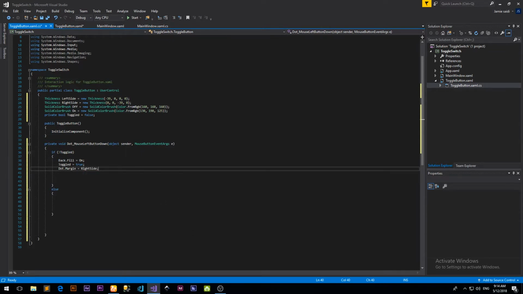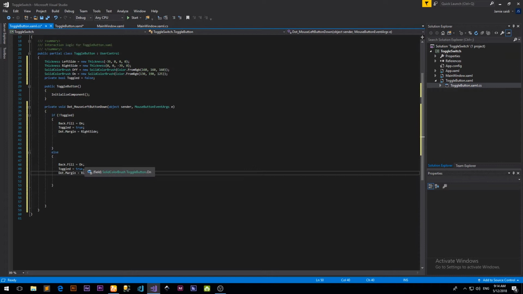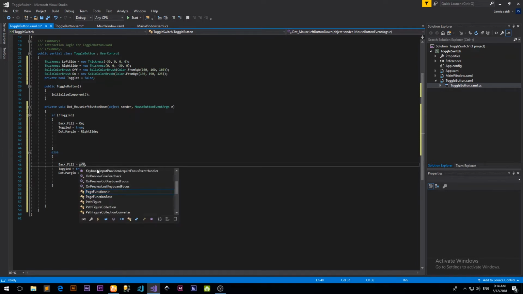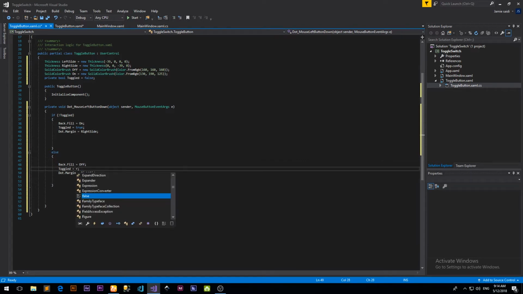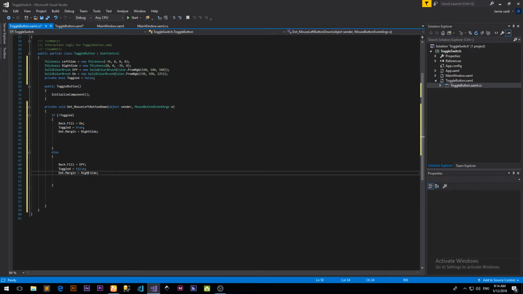Okay, and just copy this and paste it there. In this code, we're going to change this to off, changing this to false, changing this to left. Okay, so there we have it.